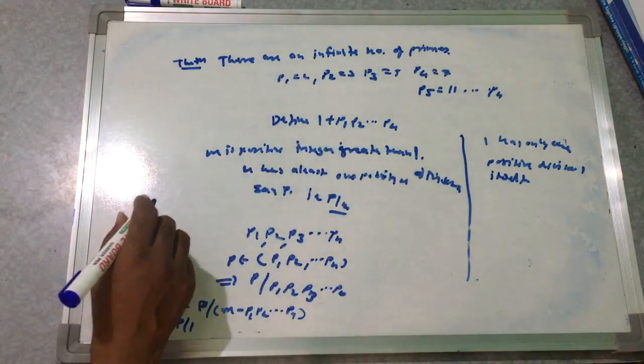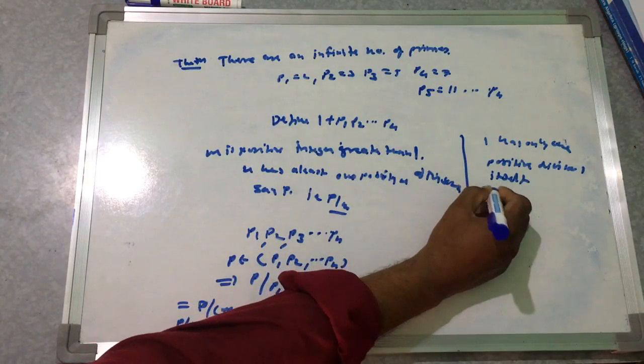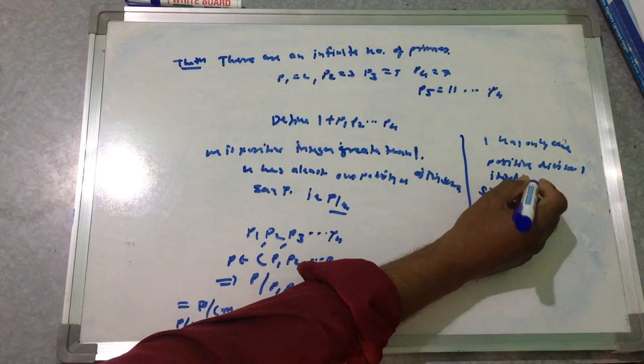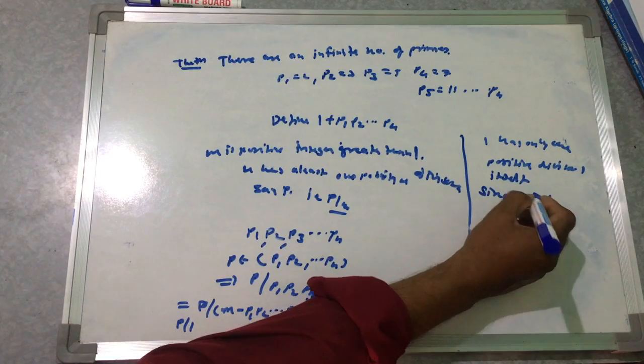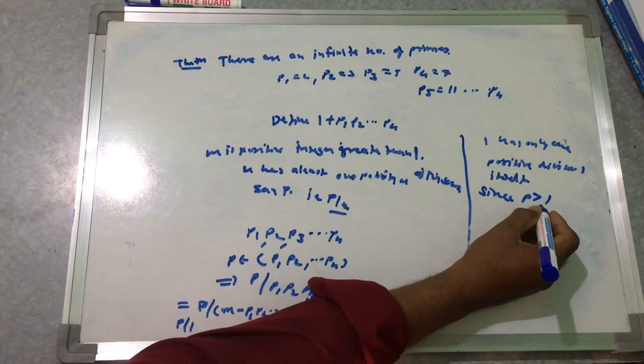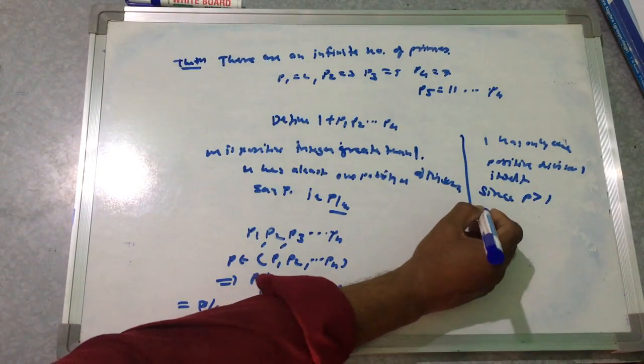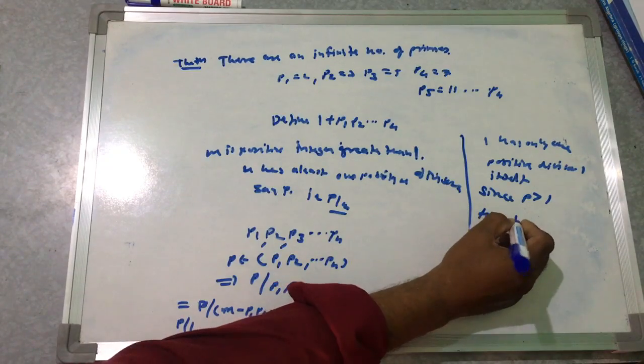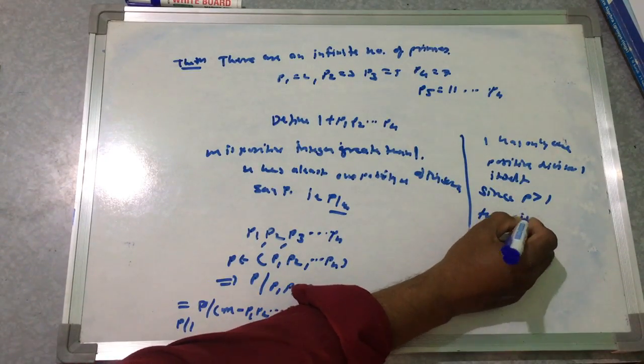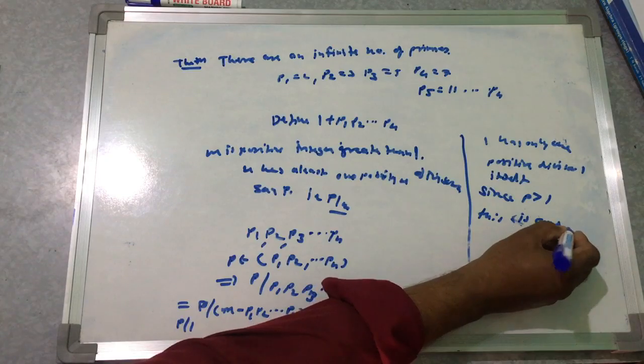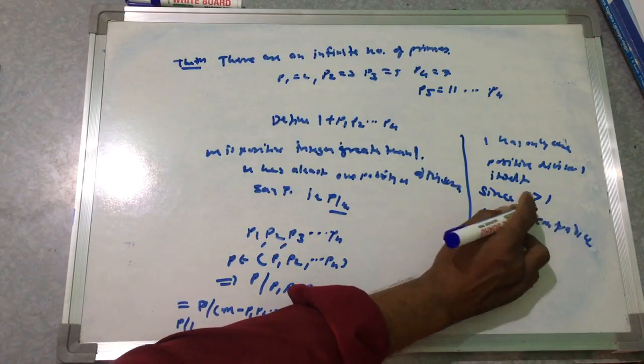Since P is greater than 1, this is a contradicting fact. This is a contradiction.